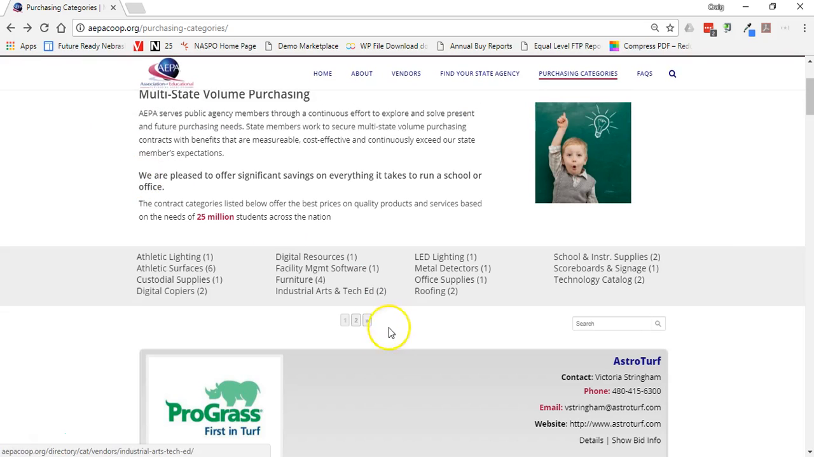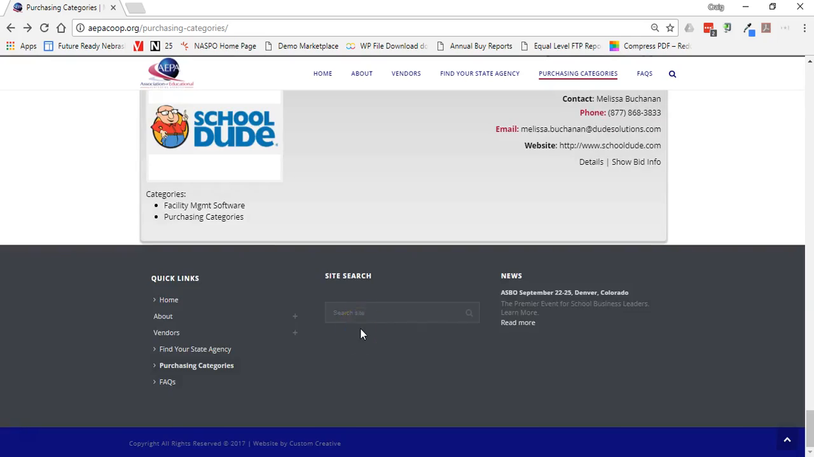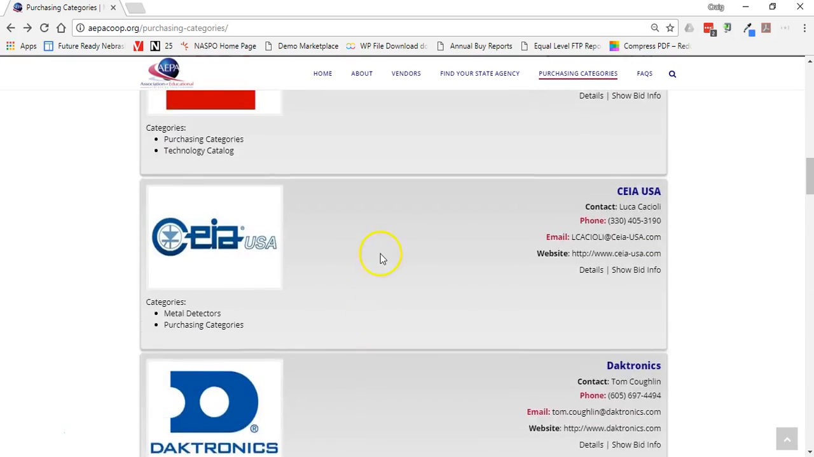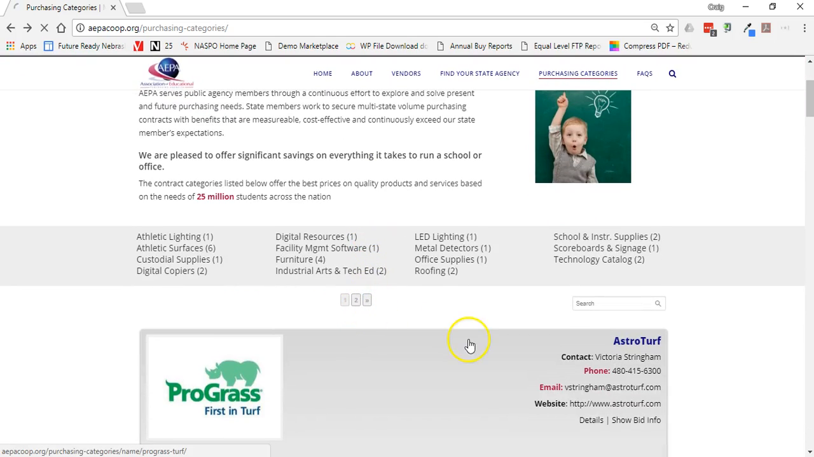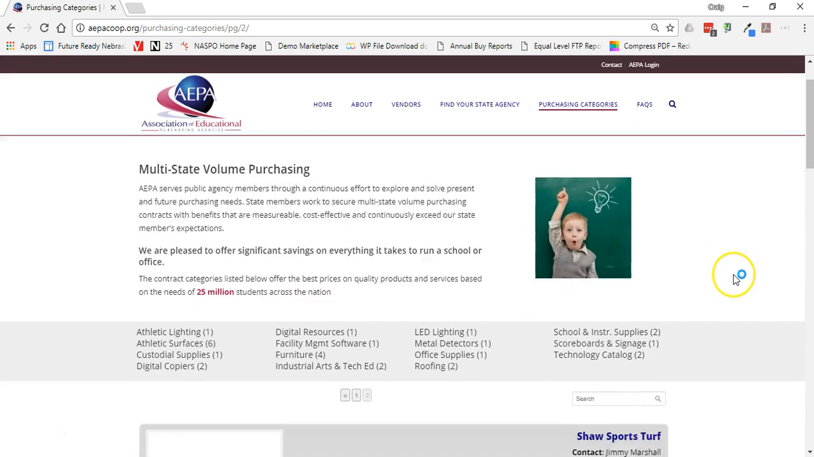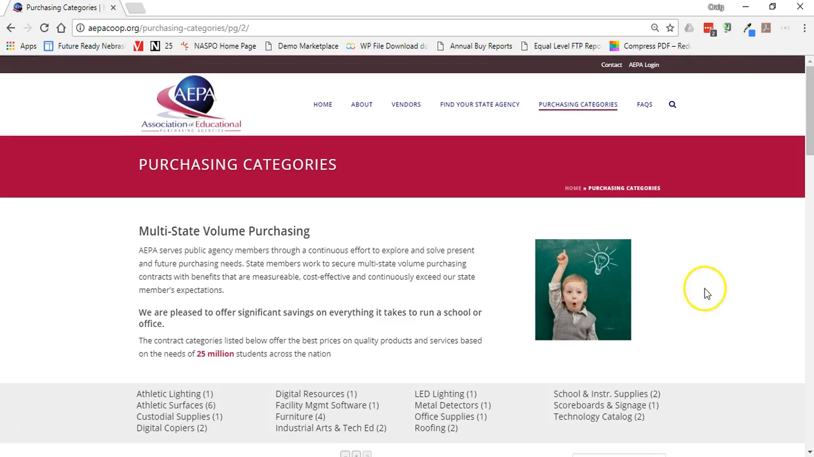If I hit my back button one more time, you'll also notice there will be a page listing. So this first page, we have 2 pages of vendors. So when I scroll to the bottom, I'm not seeing all my vendors. If I scroll back up and select page 2, I'll get the remaining amount of vendors that are available. So that's kind of a highlight of the purchasing categories.